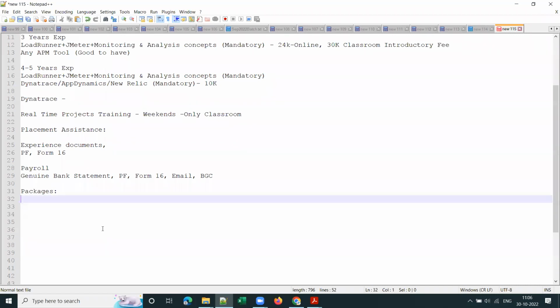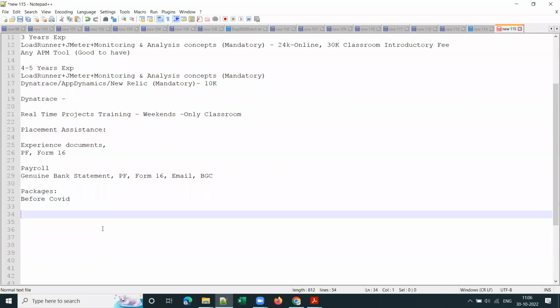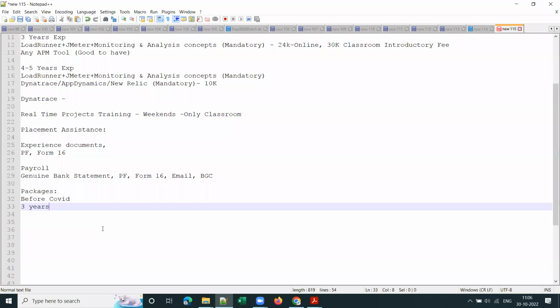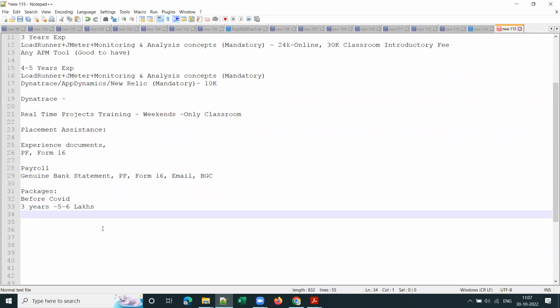Right. So when discussing packages, I would like to discuss before COVID and after COVID, because there is a big change in the package structure. So before COVID, for a 3 years experience guy, they used to get 5 to 6 lakhs package.